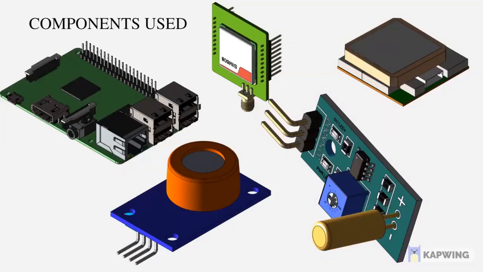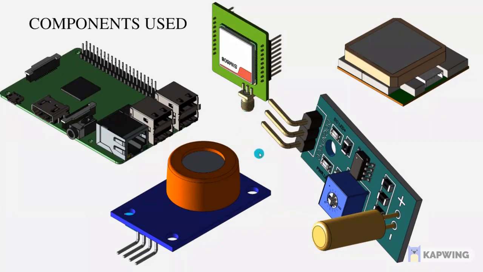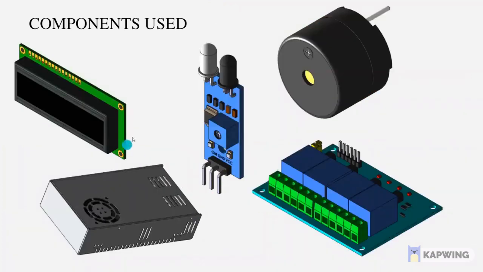These are the components. Here, the first one is the Raspberry Pi 3, and the SIM808 is the GSM module that we have used, and the GPS module is this, and the MQ3 gas sensor, and this is the vibration sensor module. Going to the next slide. The top one is the 16x2 LCD display, and the down one is the power supply, and the beside one is the IR sensor, and the black one is the buzzer, and the bottom blue one is the relay module.